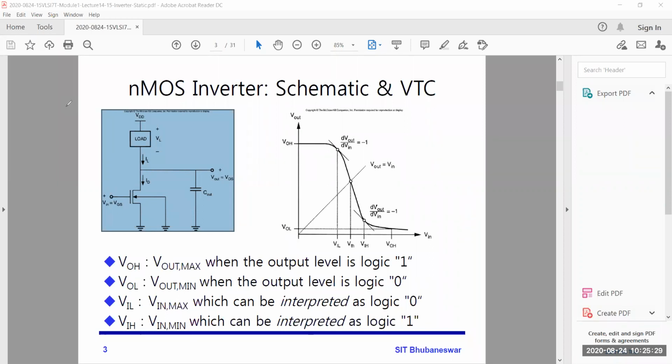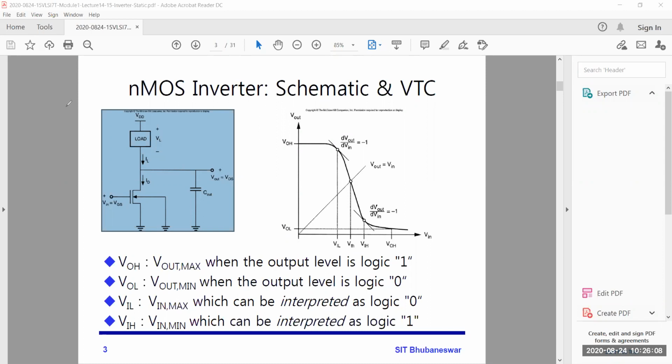Similarly, VIH is the minimum input voltage where the output is equal to 0, meaning low. VIH is V input high, so this is the minimum high voltage. For example, for a 5 volt supply, up to 2 volts we will say it's VIL.